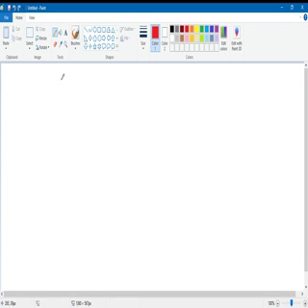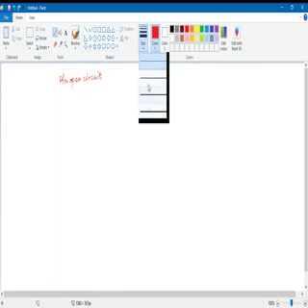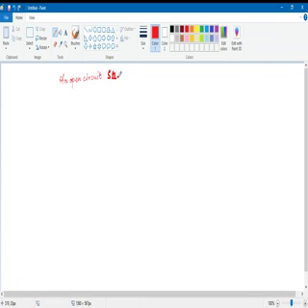Today we will discuss the open circuit step graded junction.